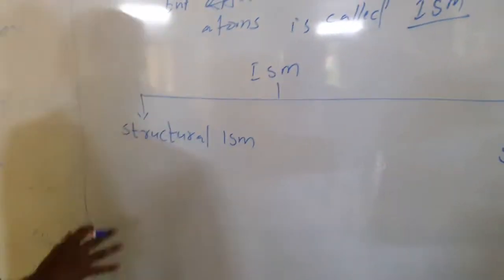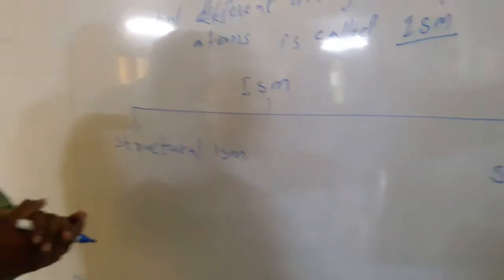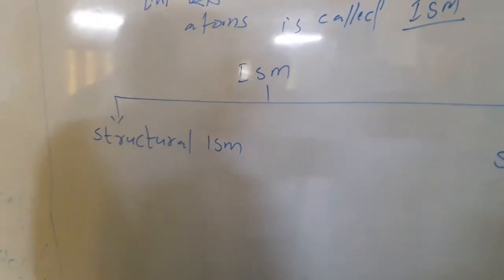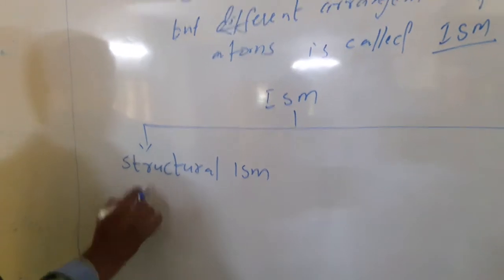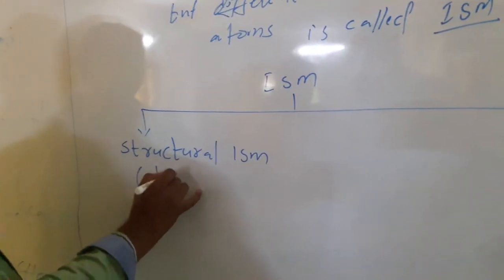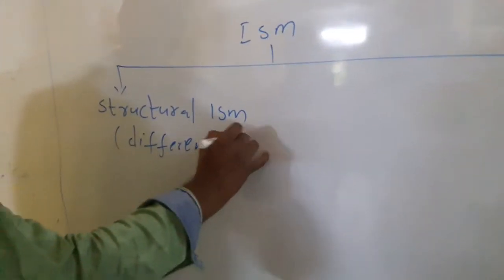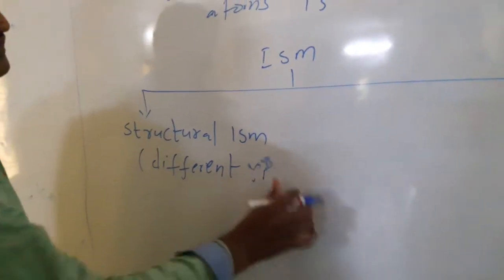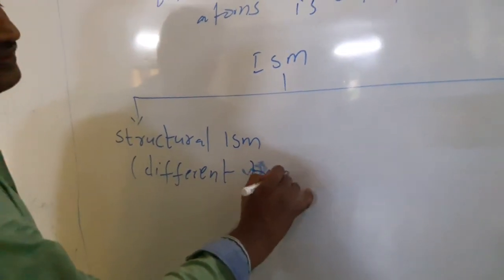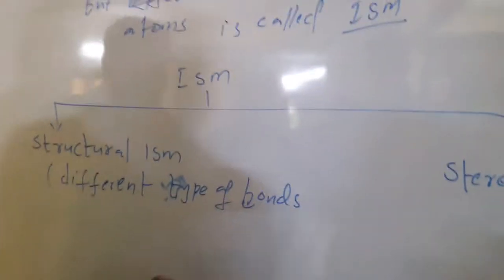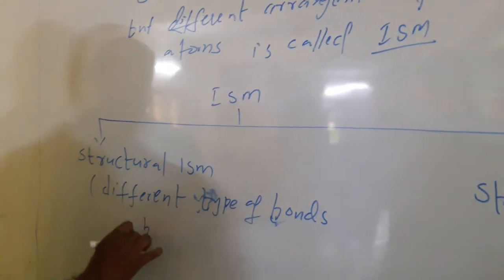The structural isomerism is due to different types of bonds between metal and ligand, that is, the arrangement of different bonds between metal and ligands.